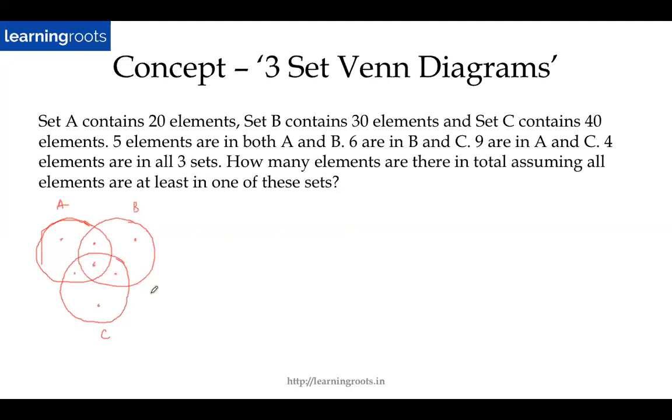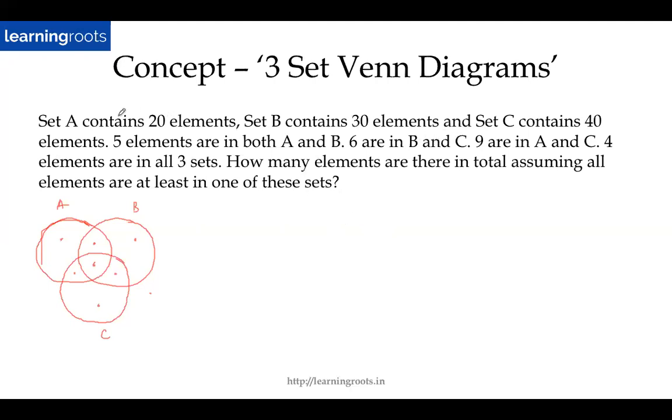And of course, if there is any value which comes outside, then that is not belonging to any of these three, right? So whenever you see a question which talks about some elements in A and B, some elements in B and C, it's simply a matter of plugging in the values inside these regions, and you simply add it up, and then you figure out whatever is required in the question. All right. So let's try this one question first.